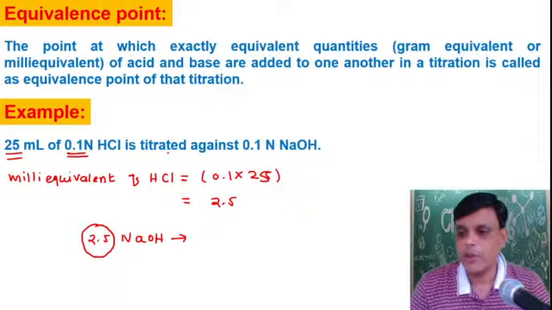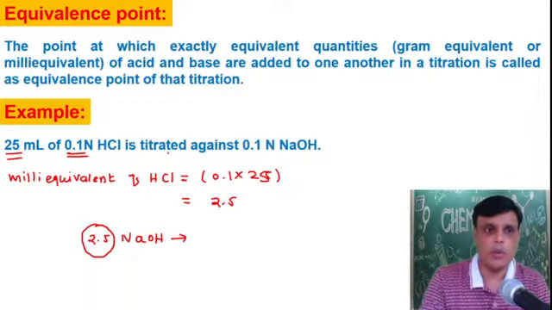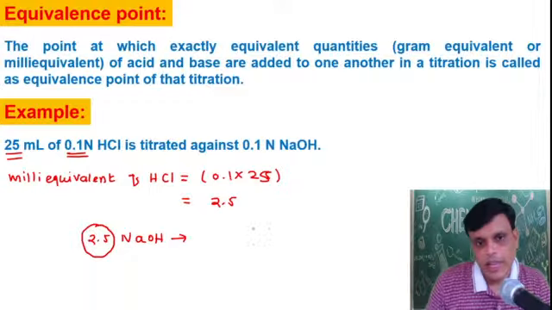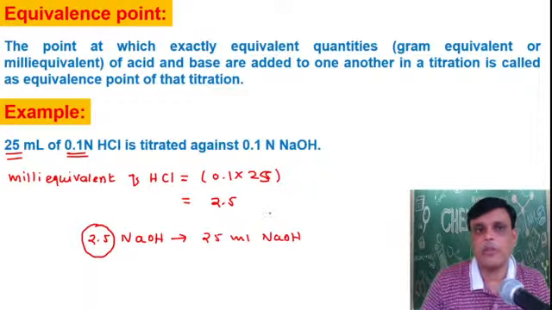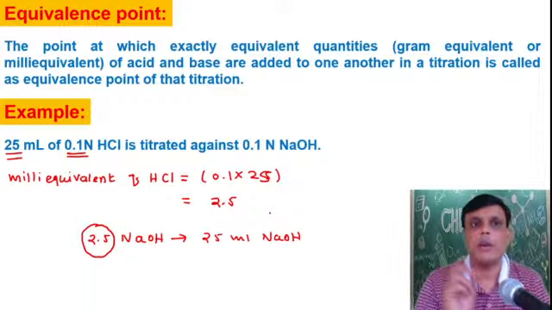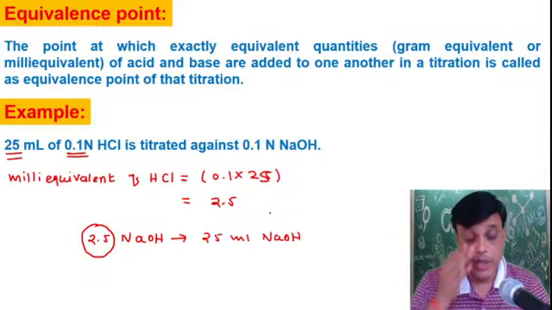Sandesh is saying 5 ml, Raj is saying 25 ml. Correct, Raj, 25 ml. You have to add 25 ml of NaOH. So at this point you can say the equivalence point of the titration has been reached.